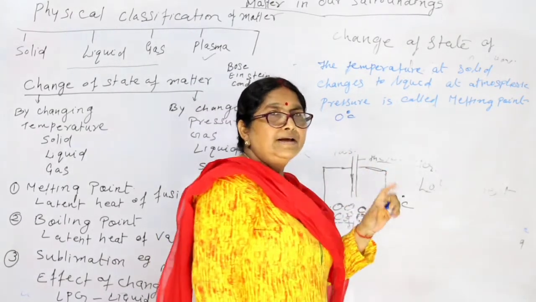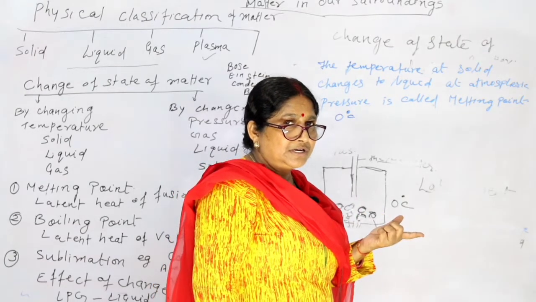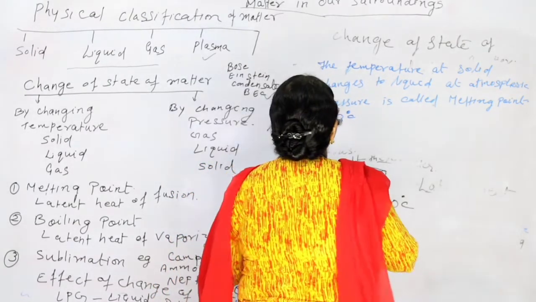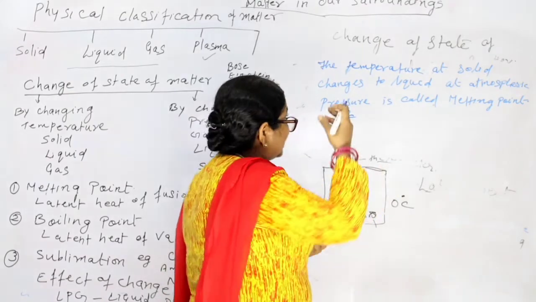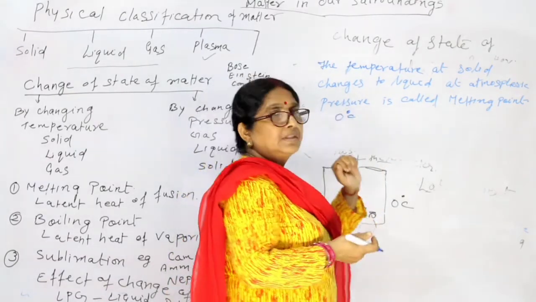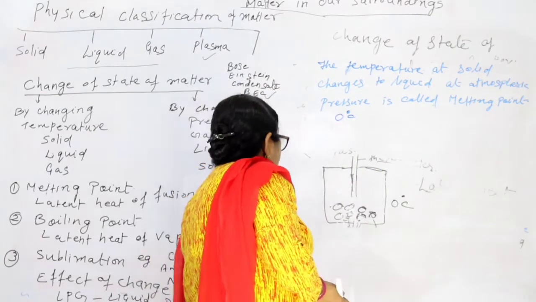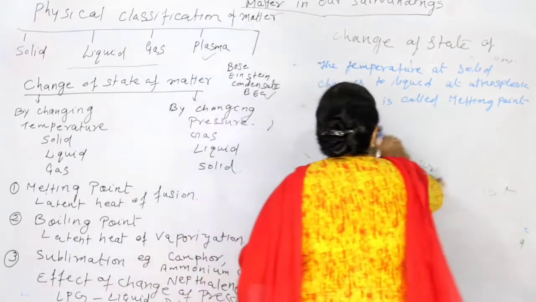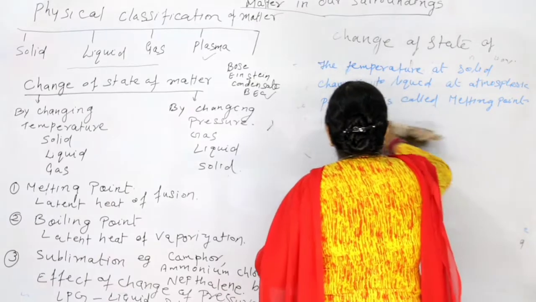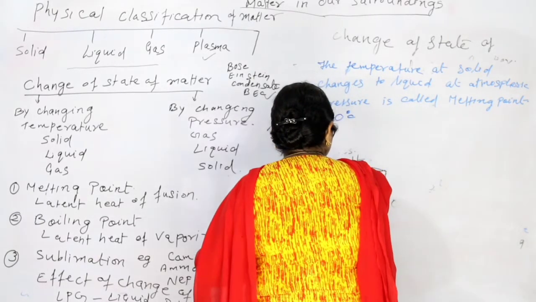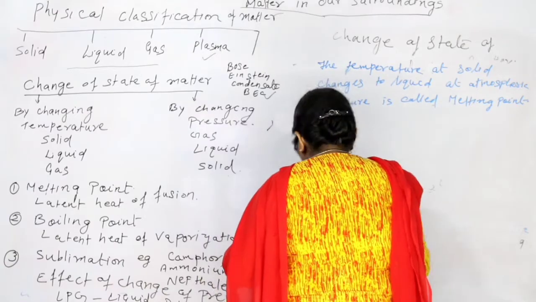Now we have discussed the latent heat of fusion. So you know what is the definition of latent heat of fusion? Definition is, hope you must have noted, I had written there. Is it clear? Now come to next. Next comes boiling point.